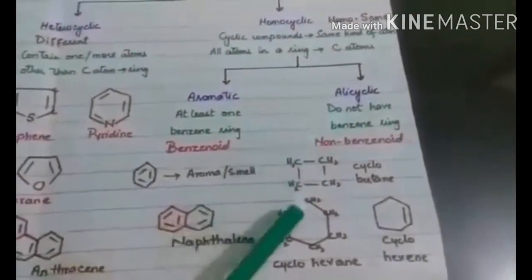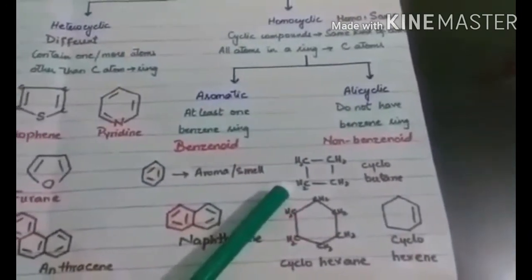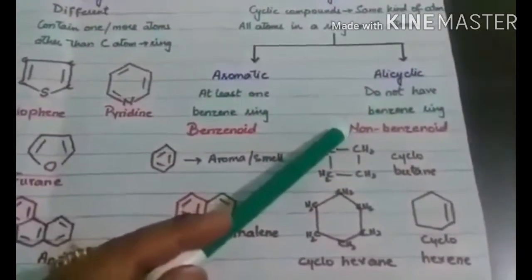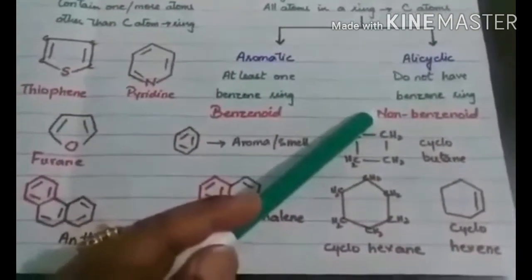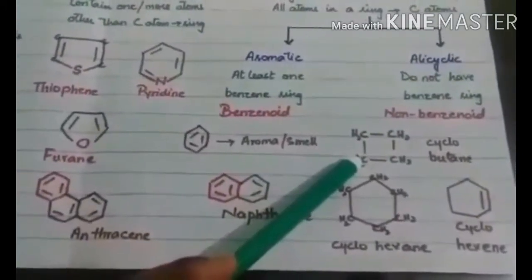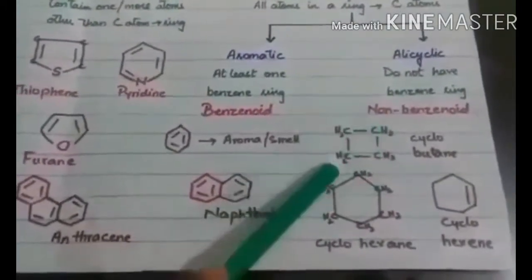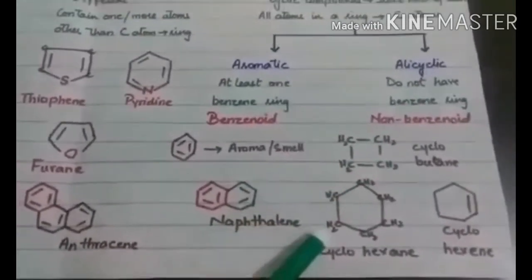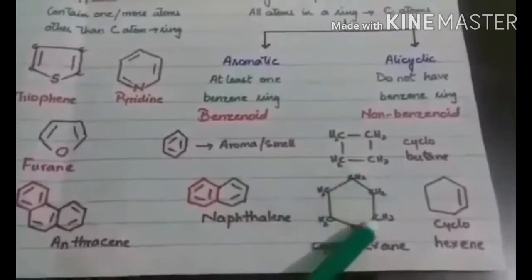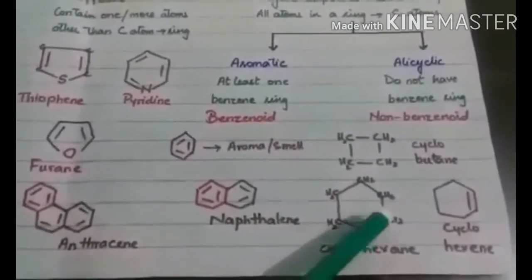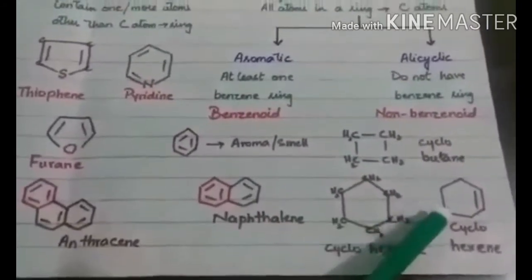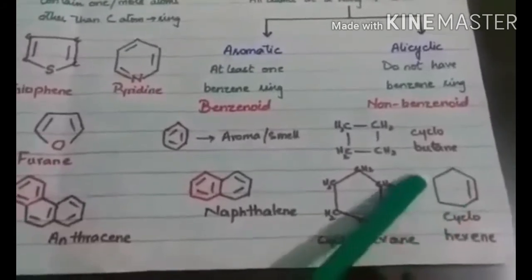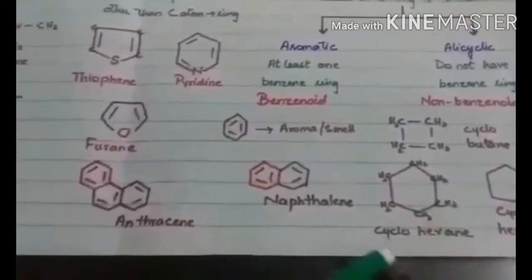Another example is alicyclic: those compounds which do not have a benzene ring in their molecule. As there is no benzene ring, they are also known as non-benzenoid compounds. Here is an example, cyclobutane, having 4 carbons in a cyclic or ring structure attached with single covalent bonds. Cyclohexane: 6 carbons are present in a ring, all attached with single covalent bonds. Cyclohexene also has 6 carbons, but one double bond is also present beside the single covalent bonds.